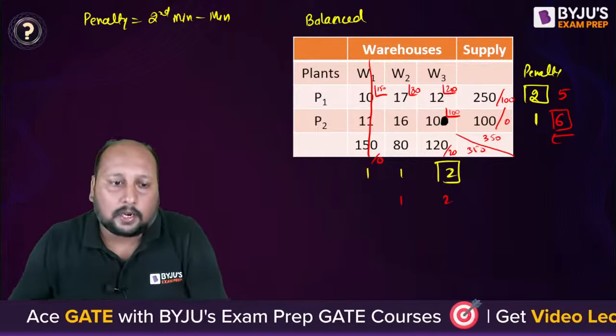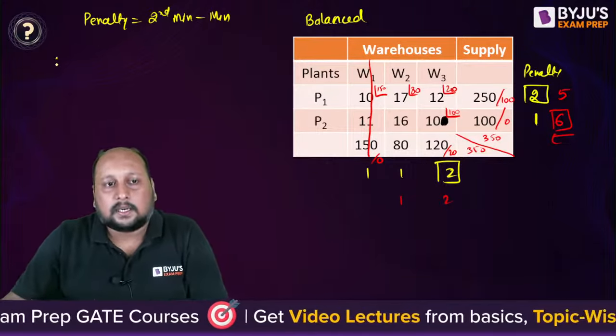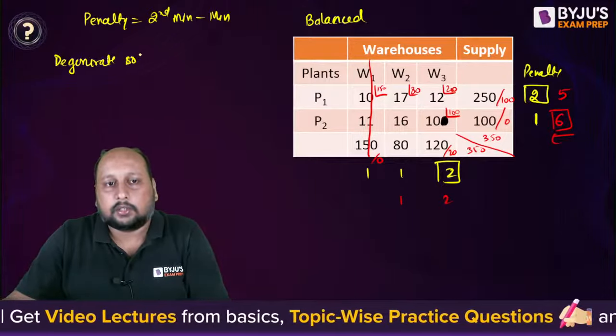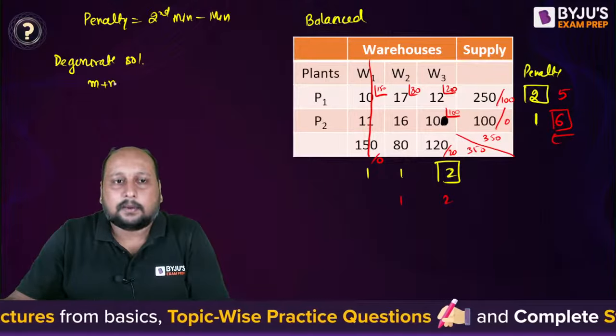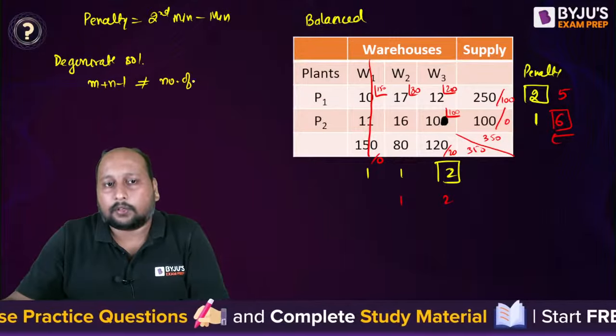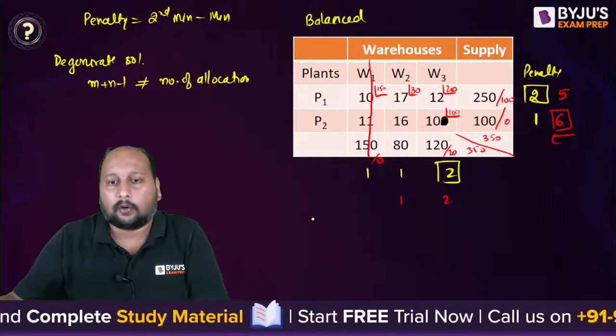So now if you try to calculate, is it degenerate or non-degenerate? For a degenerate solution, m plus n minus 1 is not equal to the number of allocations. Here, what is the number of allocations?